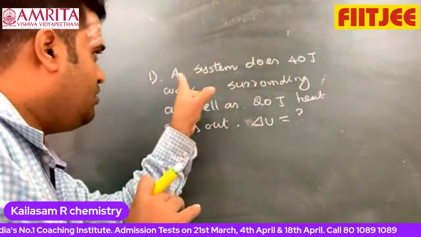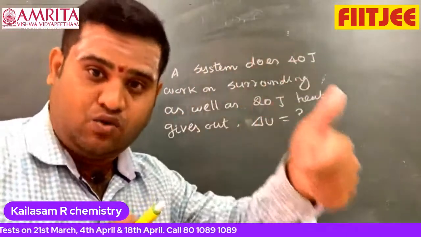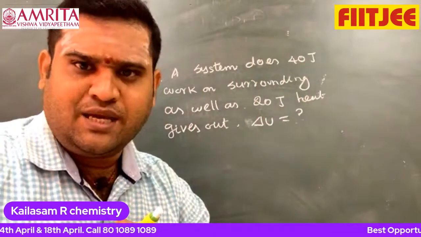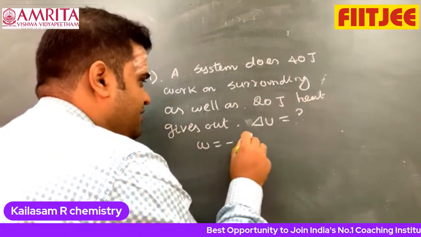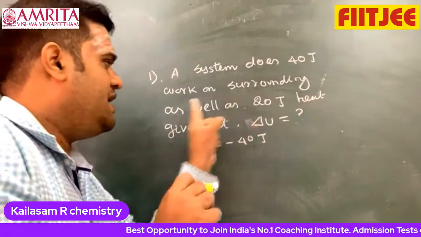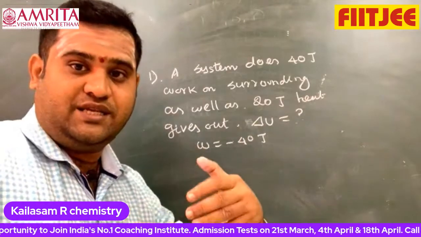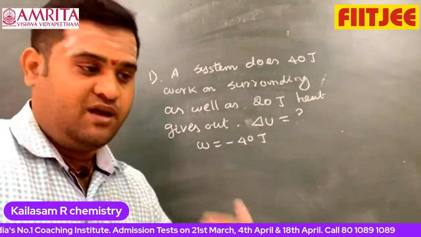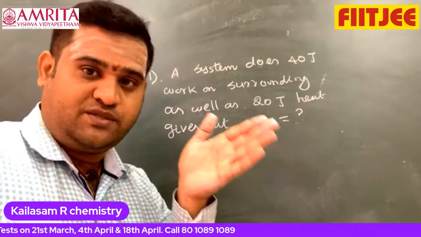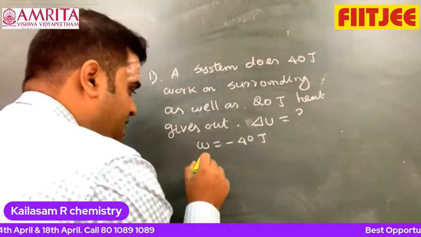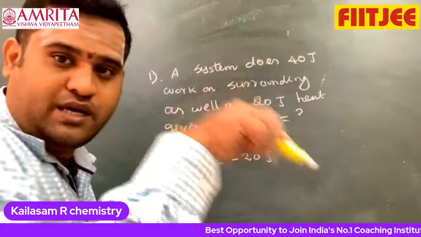Look at this. The system does 40 joule work on surrounding, which means work done by the system. That means I can write W is equal to minus 40 joule. And 20 joule of heat is given out, which is heat energy released by the system. Whenever heat energy is released by the system, the heat energy goes from system to surrounding. That means Q is equal to minus 20 joule. What about delta U, I am asking?